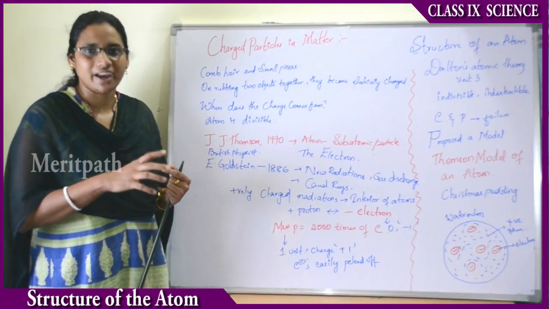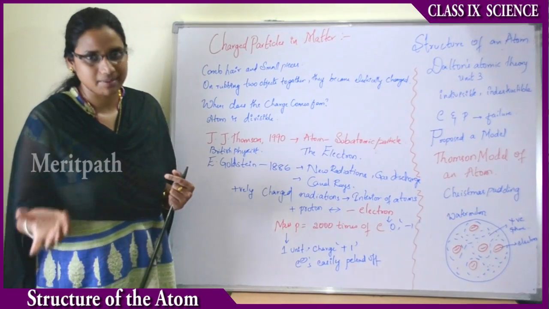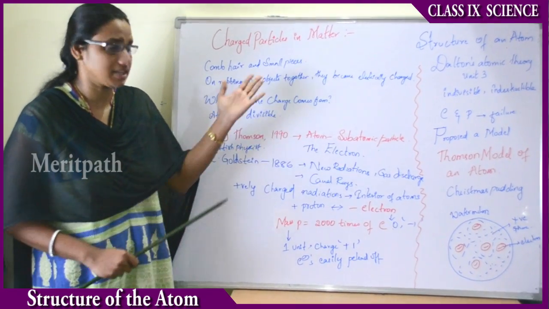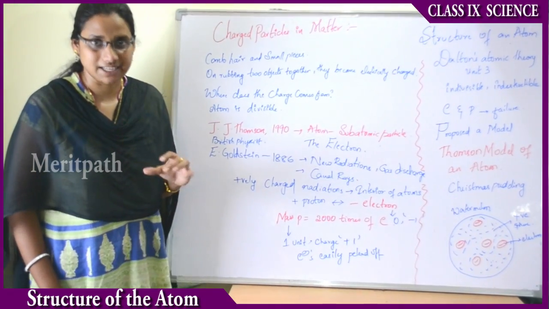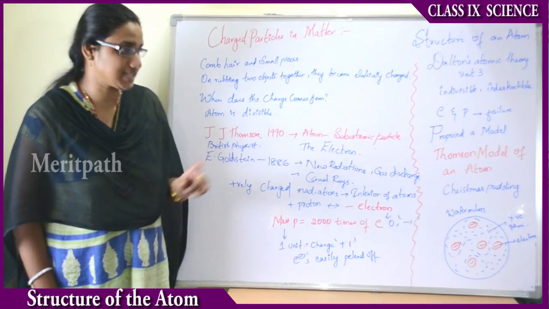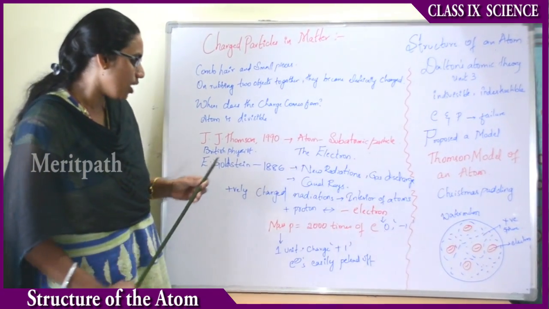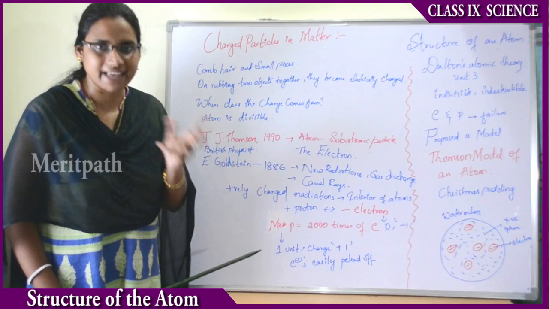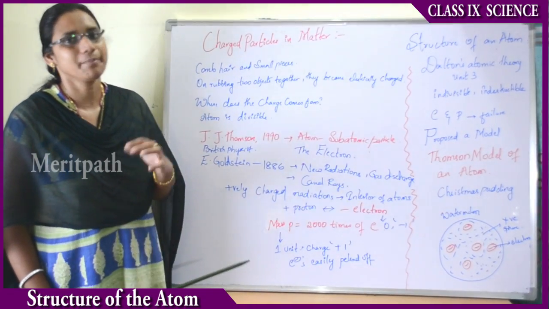All these scientists were trying and finding out some properties, and some theories failed, like Dalton's atomic theory. And now J.J. Thomson has declared a model known as the atomic model, the Thomson model of the atom. By this model he is saying that an atom consists of electrons and protons.